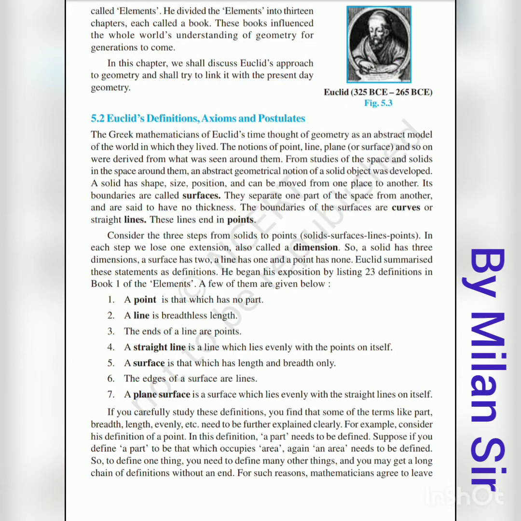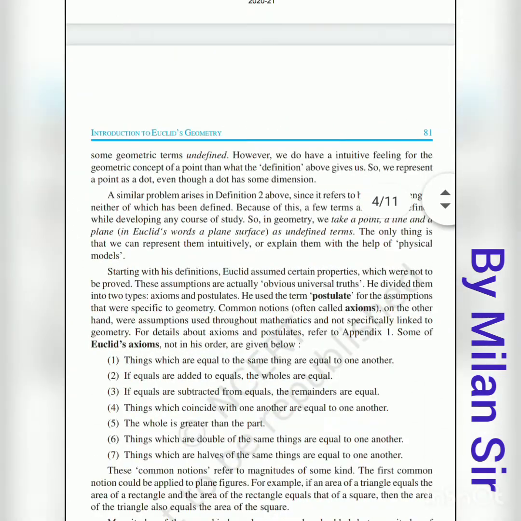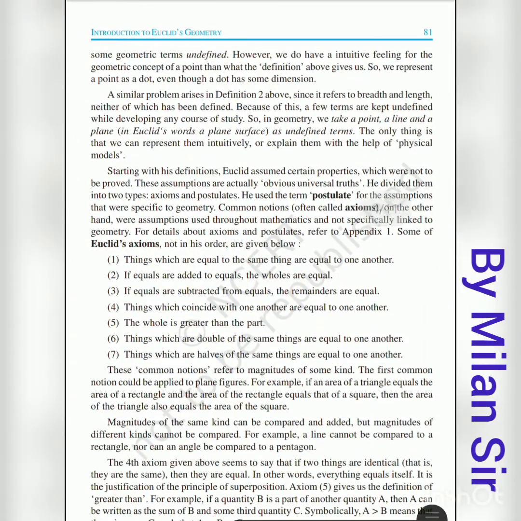So some definitions are given here. After that, axioms and postulates. Starting with his definitions, Euclid assumed certain properties which were not to be proved. That means some properties we cannot prove. These assumptions are actually obvious universal truths. We have some universal truths, but we cannot prove them.